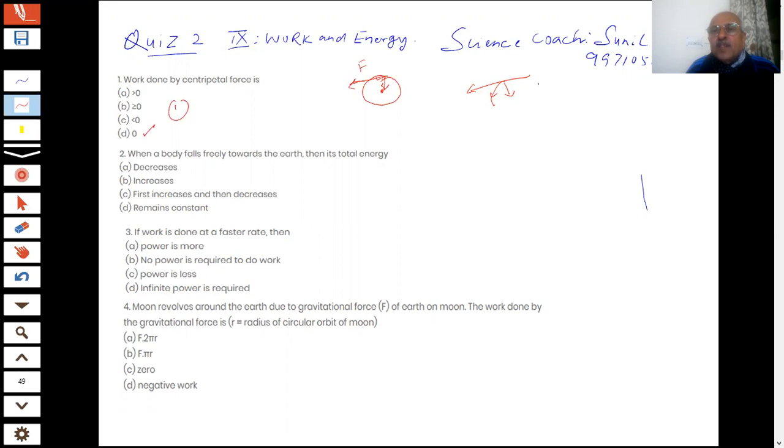Therefore, students, you know what the formula of the work is: F into S into cos theta. Here theta is 90 degrees, and you know what cos 90 degrees is, students? Zero. So what will be the work? F into S into zero. So the total work is zero. That is the correct answer you have given. Very important question. It was not that easy to answer.